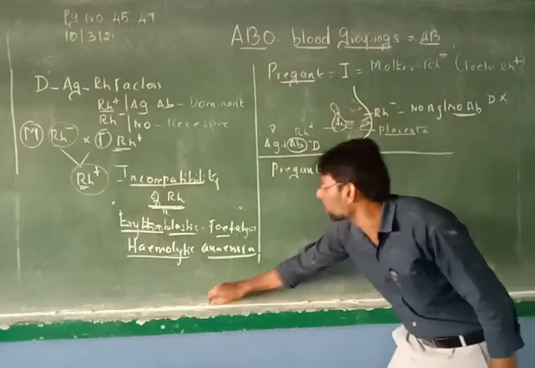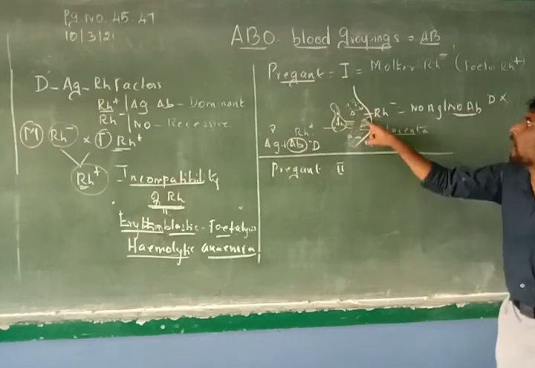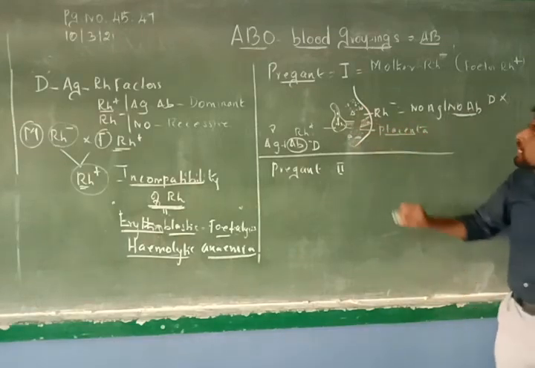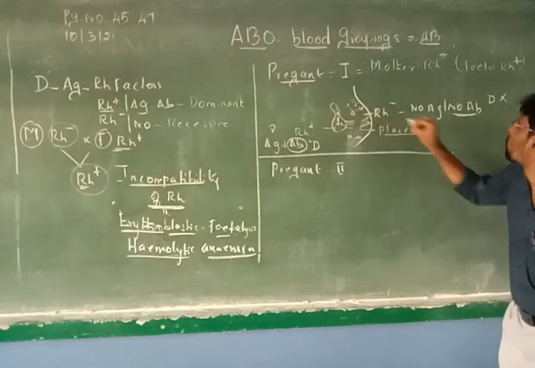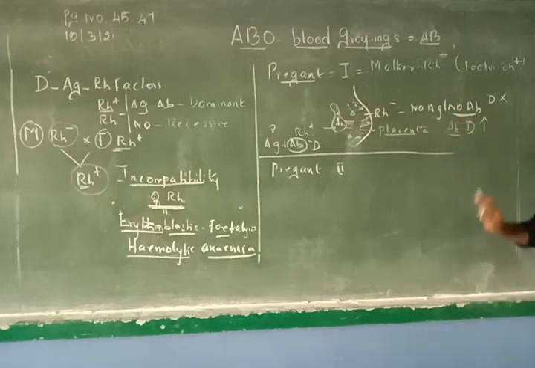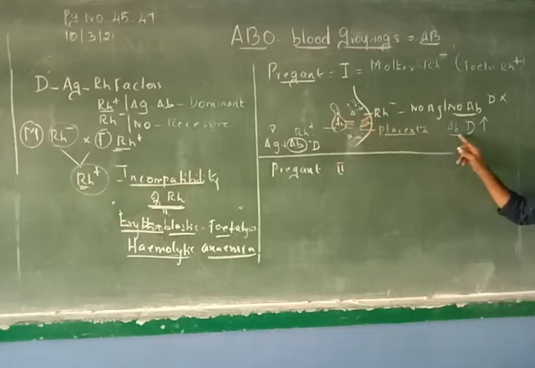So I just put it in the same color, green color, so that you will understand. Fetus blood is now introduced into the mother's body. Okay? So that means a new blood is introduced, so in the mother's body, D antigen is synthesized. First time, D antibody is produced, anti-D or antibody D is produced. So far no antibody. First time, because of this introduction, antibody is produced. This much you are clear?